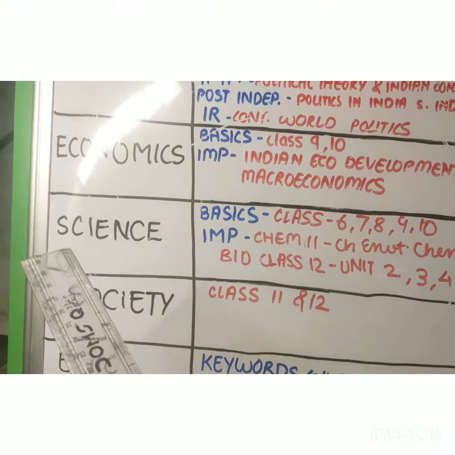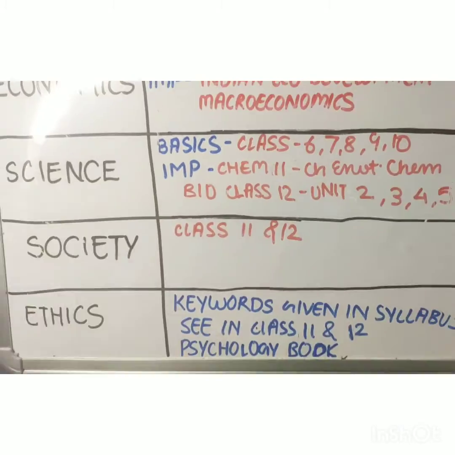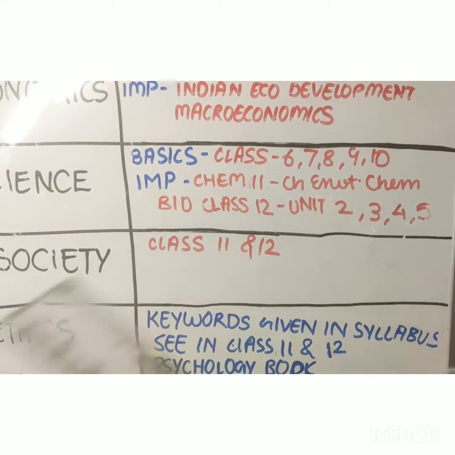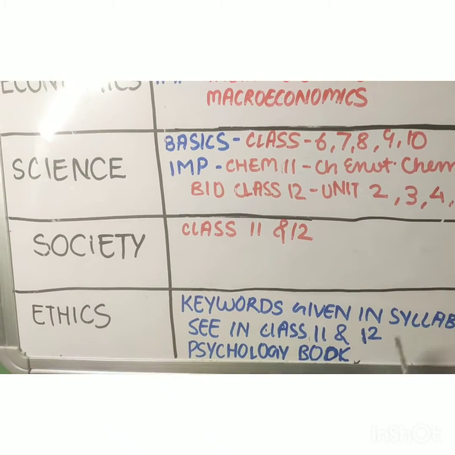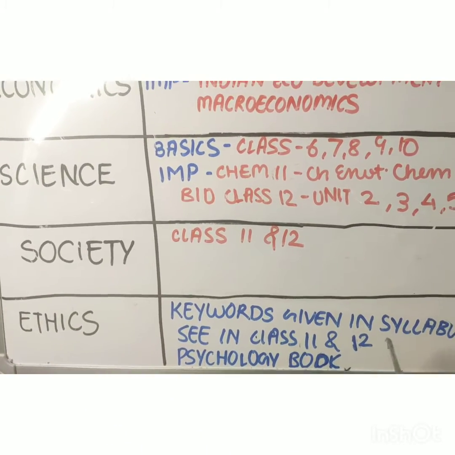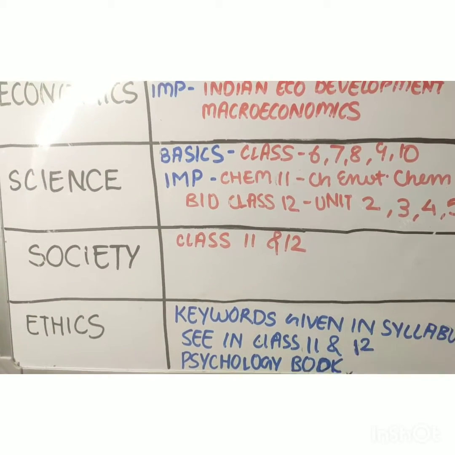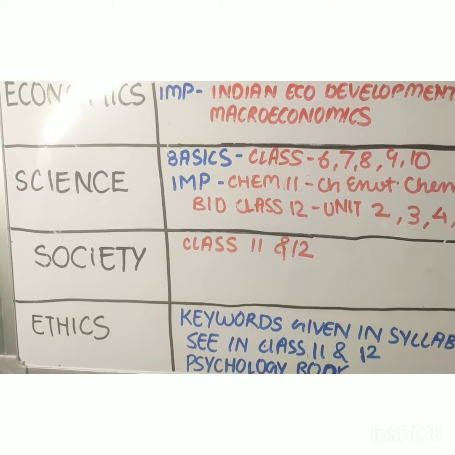Now for society or social issues and social justice, you can read the class 11th and 12th sociology books, and particularly for ethics, people are also ignoring this. Download the UPSC syllabus and search the keywords in the ethics syllabus. Then read those topics in the psychology books of class 11th and 12th. You can search on Google, but that is quite a lengthier process. Then you can find the entire perspective with examples of that ethics topic in the class 11th and 12th books.